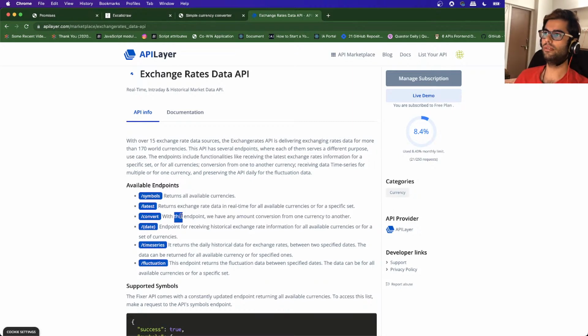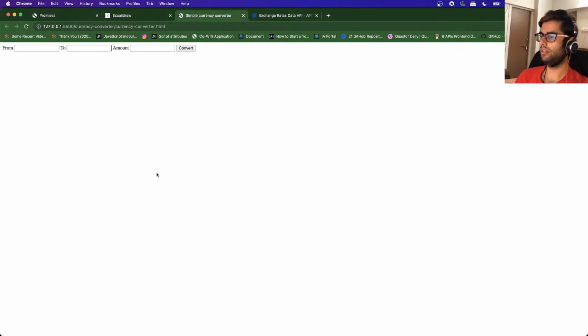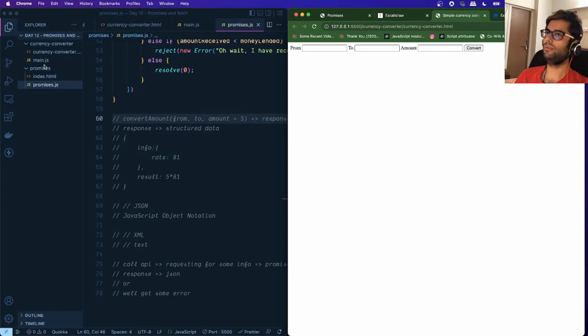I will not take further time explaining how this API works. We will see how it works by consuming it. You can go through the documentation on your own, and let's implement a simple currency converter now. Let's go back to VS Code.